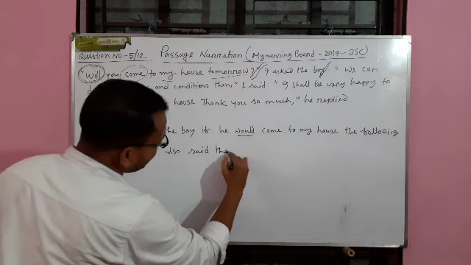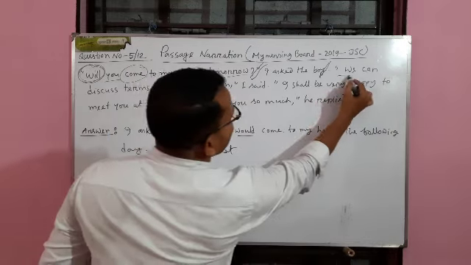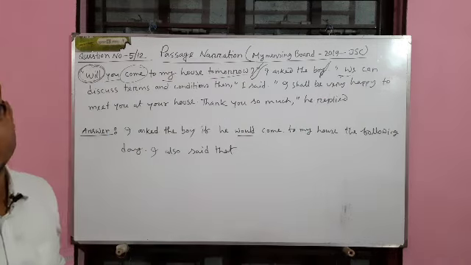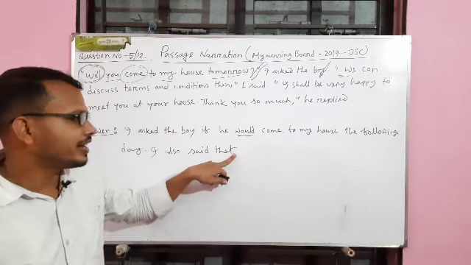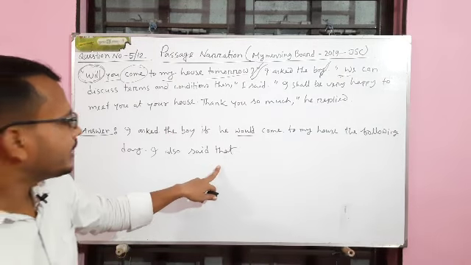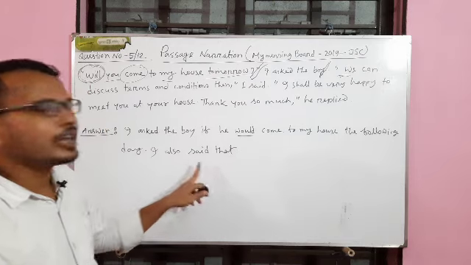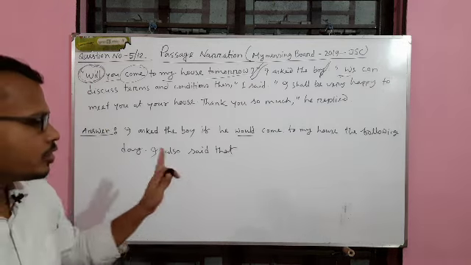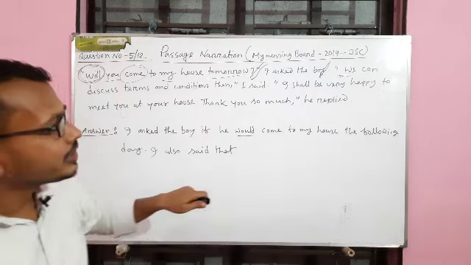Why that? Because this is an assertive sentence, so we have to add a linker.